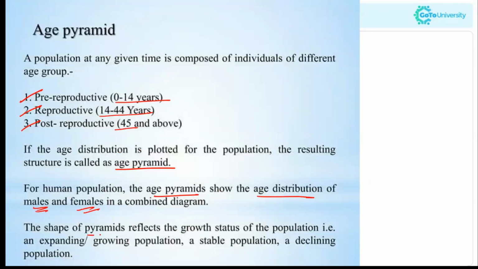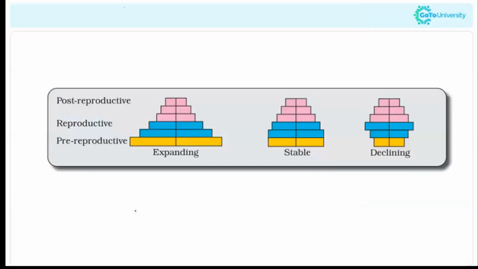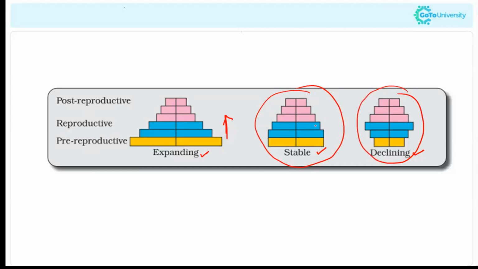The shape of the pyramid reflects the growth status of the population, that is, whether it is an expanding or growing population, a stable population, or a declining population. Here you can see the three types of pyramids. This is the expanding or growing population, this pyramid shows a stable population, and this shows a declining population.